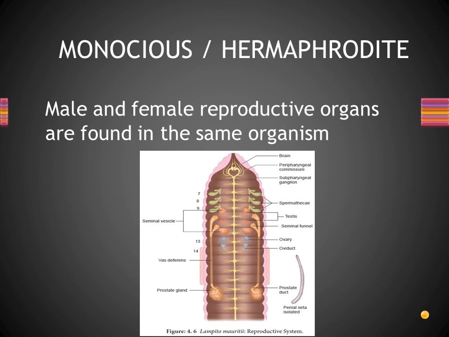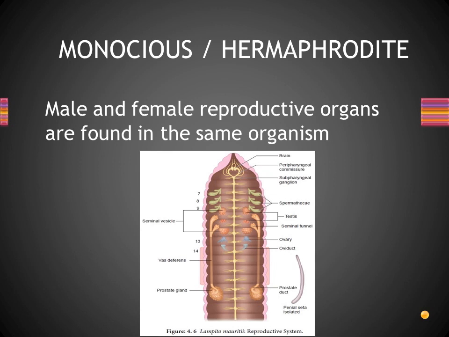So first of all, one of the terms displayed here is monoecious or hermaphrodite. So what is monoecious or hermaphrodite? Listen. If the male and female reproductive organs are found in the same organism, those organisms are known as monoecious type or hermaphrodite.